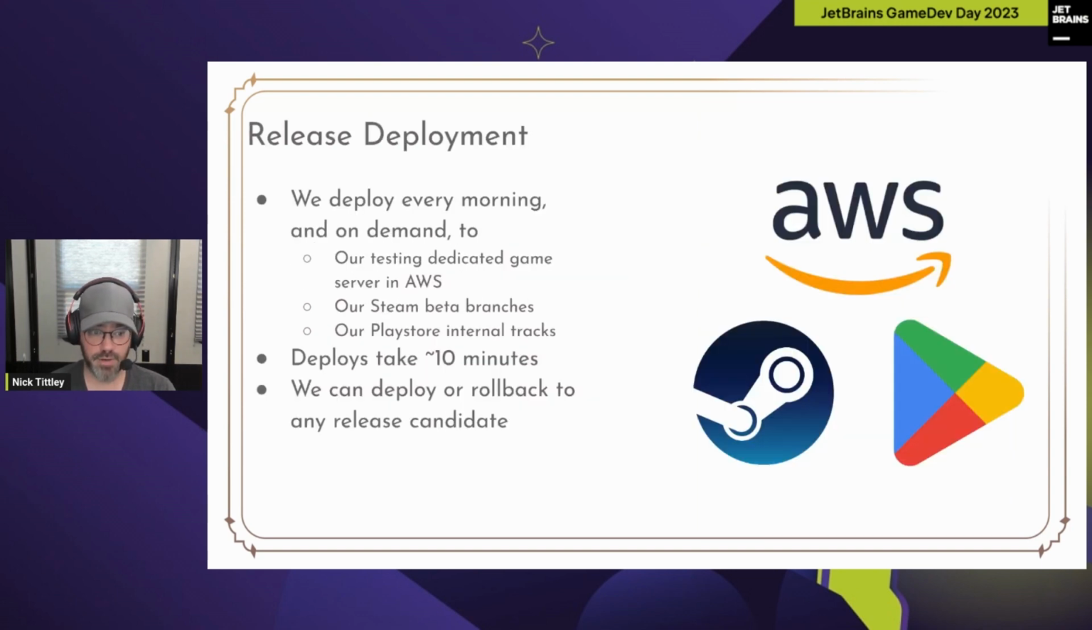As I said, we deploy every morning, and we can also deploy on demand to our testing instances, our Steam beta branches, and our Play Store internal tracks. It takes about 10 minutes to deploy to all of this and get an environment to a new version. We have the ability to go back and forward between any release candidate. I highly recommend you build yourself those capabilities as well. You will have to go back sometimes or do funny games with your deployments.